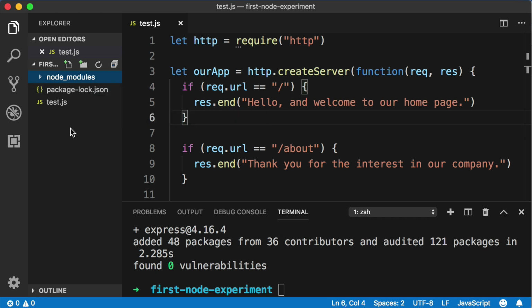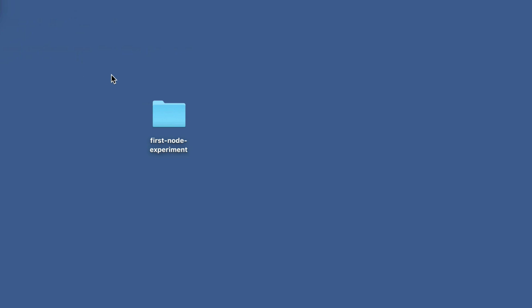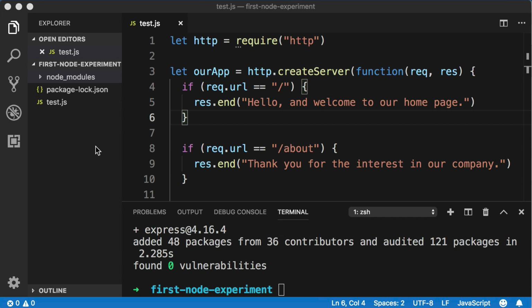Before we move on, I do want to let you know that when you run an npm install command, npm is going to create these files and folders for you in whatever directory your command line is currently pointing towards. Remember, in my case, I created that folder on my desktop named First Node Experiment, and that's the directory that my VS Code command line is pointing towards. But if you're not using VS Code and you're using a standalone command line, that's just something I want you to be aware of. Okay, now moving on. We have successfully used npm to download or install Express. So now let's begin using Express in our code.